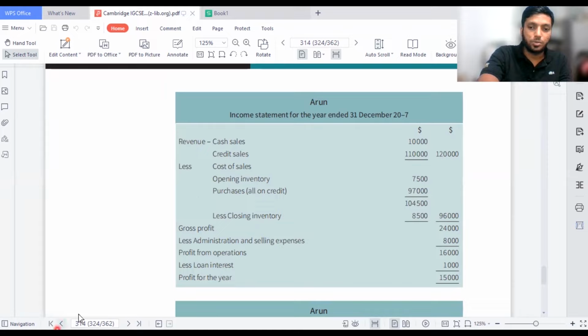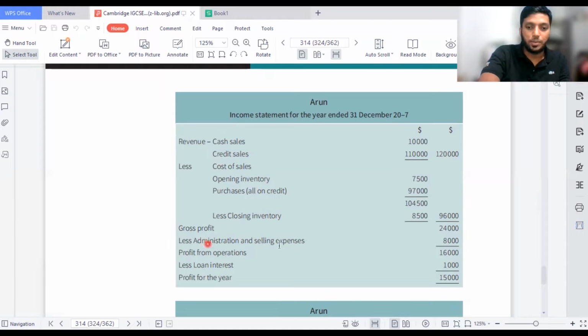So they are saying that most of the time our credit purchases are all on credit. And credit sales, most of the time it is credit sales, which means a sale which is made on credit. So cash sales we should not take when you are calculating for credit sale calculation. I'll explain this a bit deeper when we move on to different ratios. We'll understand how these areas are worked out. So let's move on to the next part.